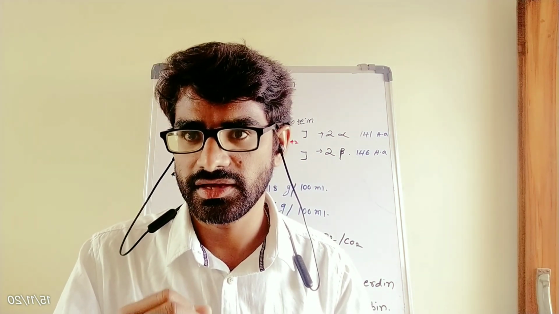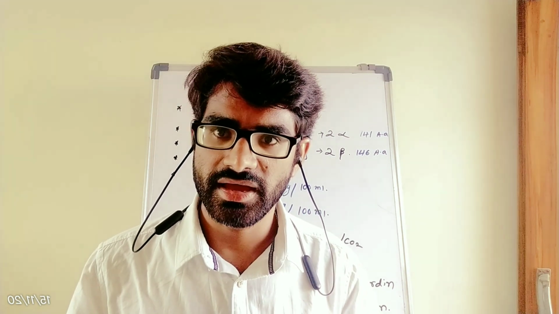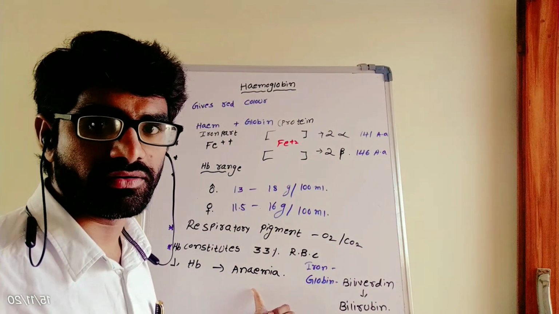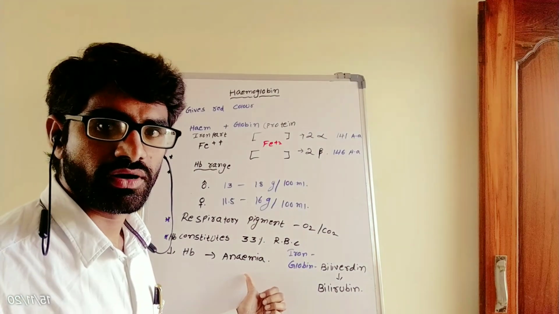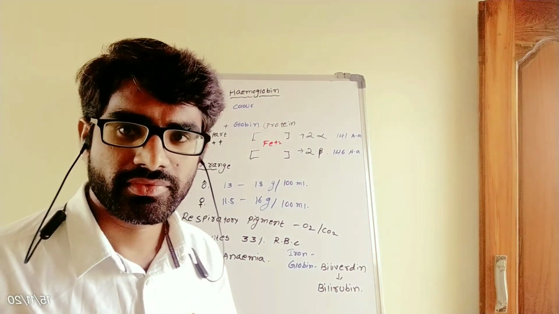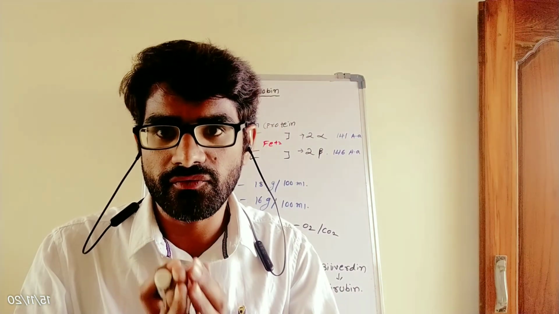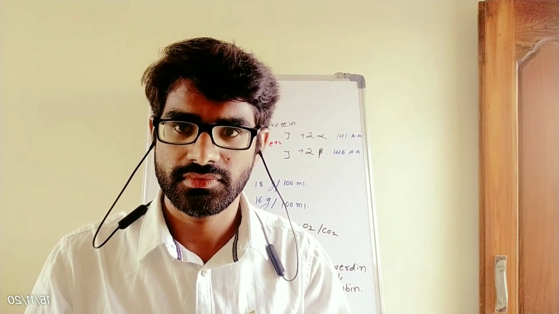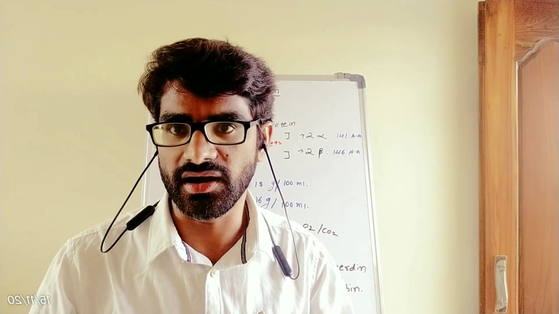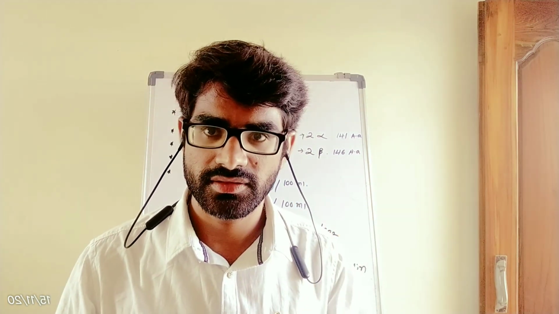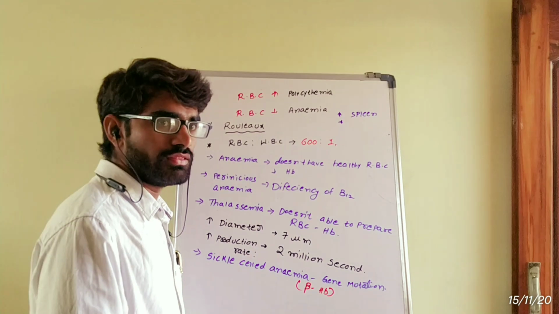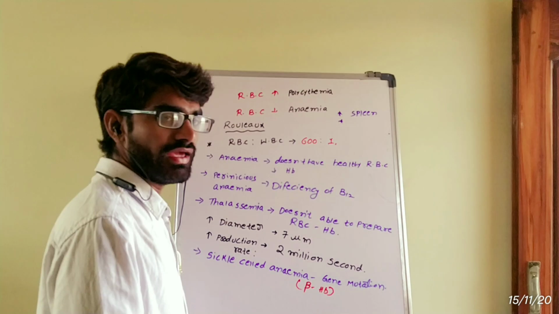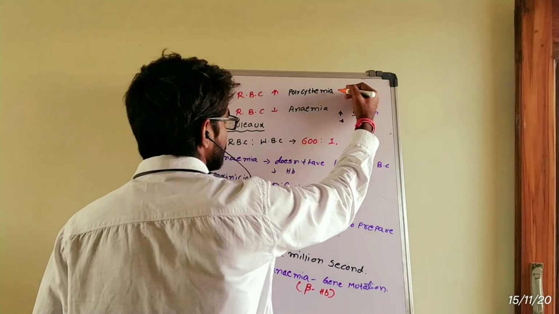If in our body there is a deficiency of hemoglobin, or a sufficient number of RBC is not present, it leads to anemia. If the number of RBC abnormally increases, it leads to polycythemia.